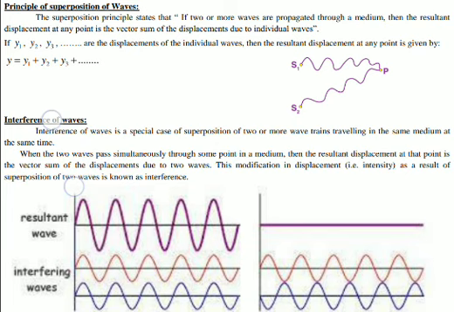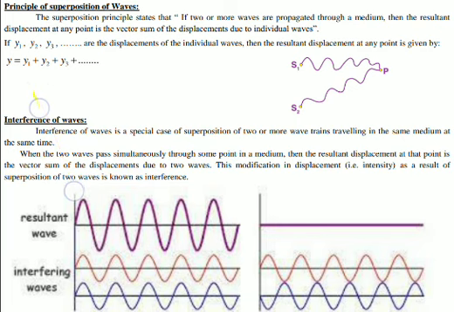So what is the meaning of this actually? Suppose there is a particle and the wave is yet to reach this particular point. Now our sound wave is moving in the form of compression and rarefaction. Once this wave reaches this particular point, the particle at this point will again try to move along with the wave. It will perform some kind of simple harmonic motion. If a particle in a medium is performing simple harmonic motion, there will be some displacement of the particle, and suppose that the displacement of the particle is denoted by y1.